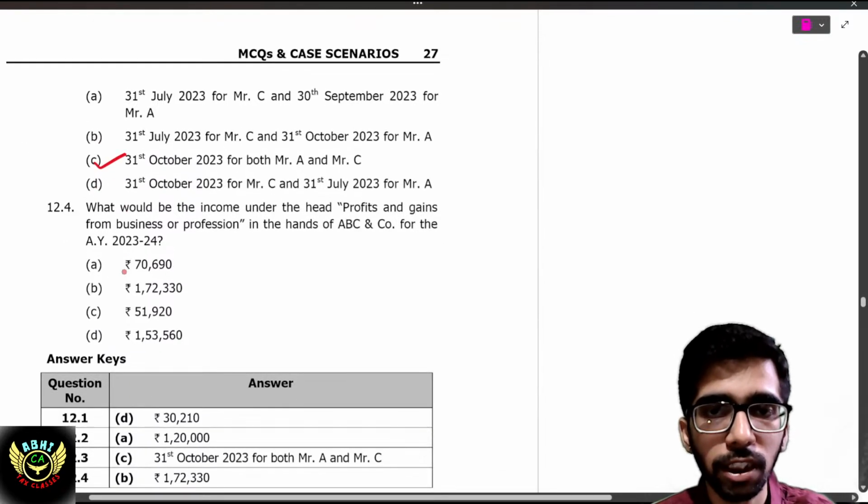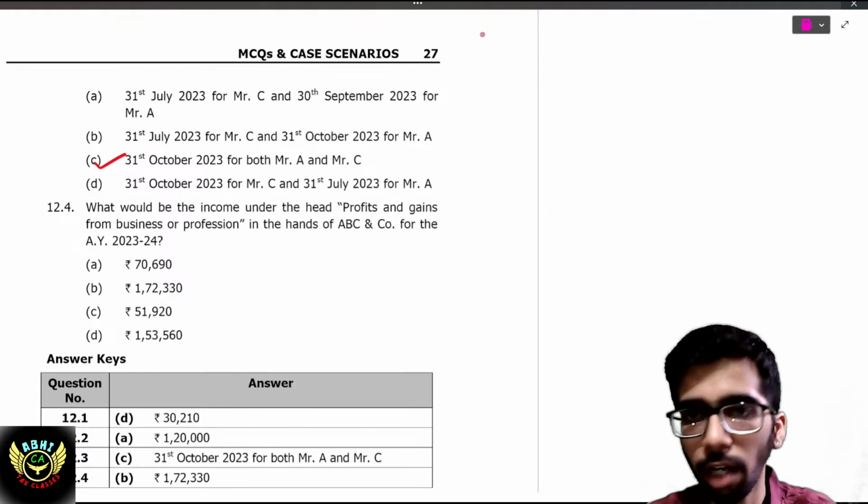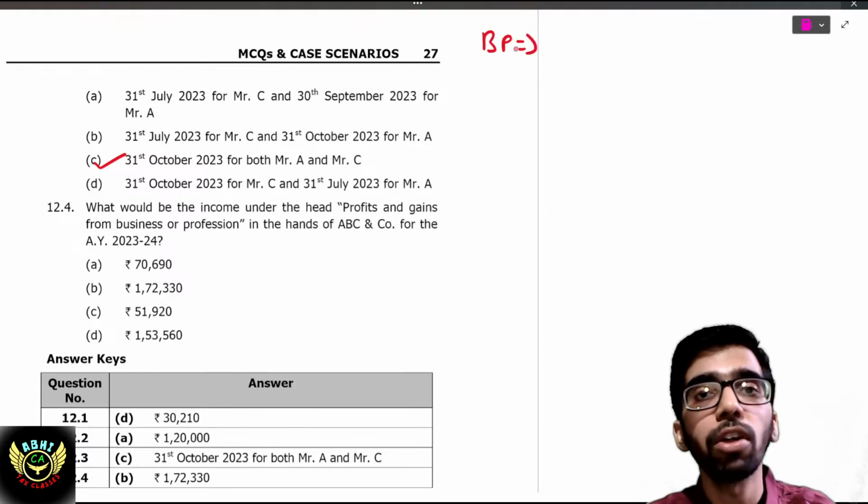What would be the income chargeable under PGBP income? What would be PGBP income? They have given the book profit. What do you mean by book profit?